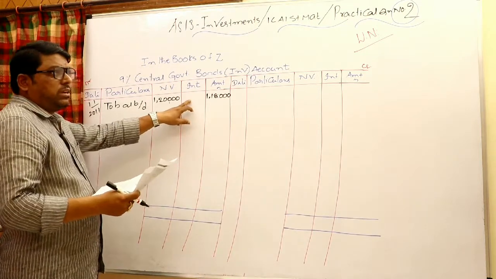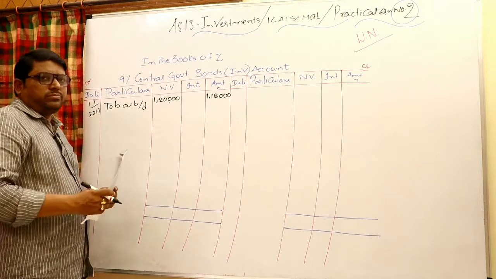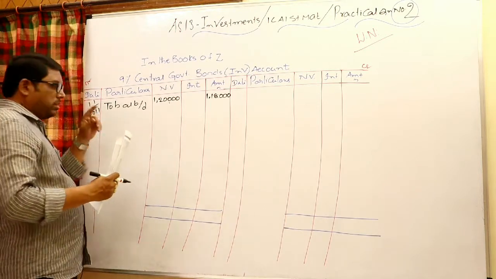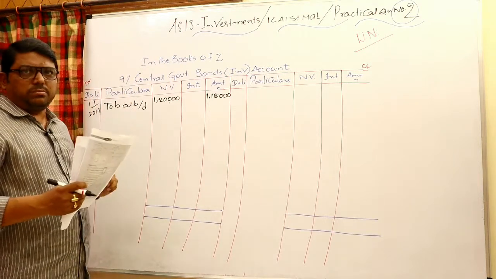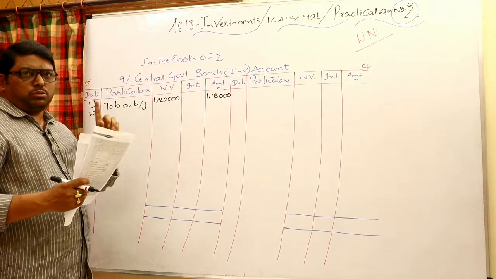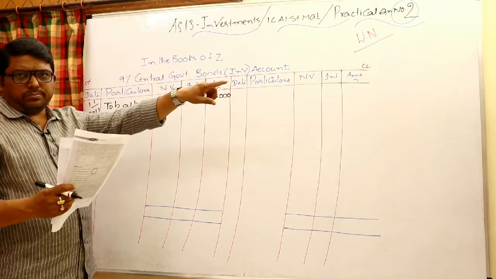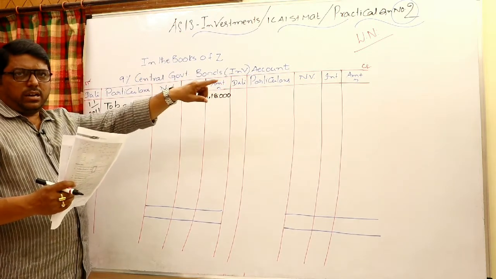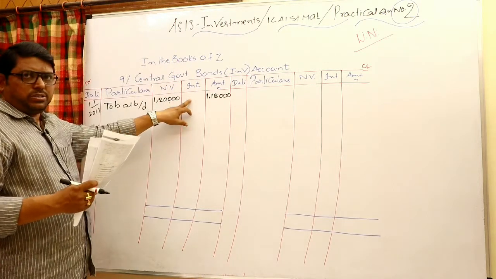Why? Because last year we wrote the entry accrued income to income. They follow the financial year, so they already paid in September, October, November, December, and 3 months of accrued income, which is not due, was already transferred to P&L last year as income. So that was credited and can be taken like an opening balance here.